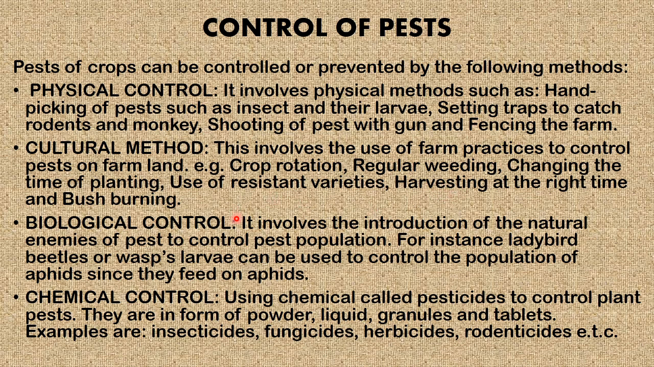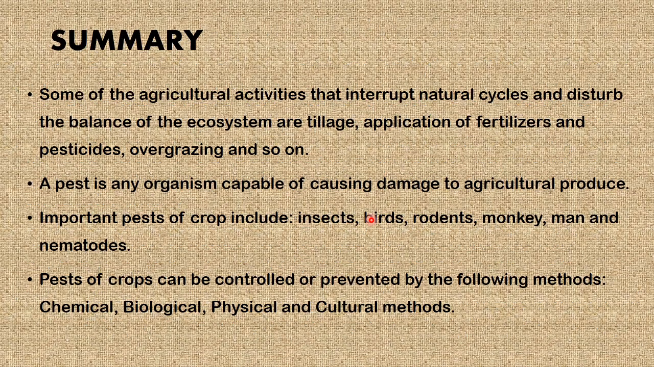and bush burning. Biological method of control involves the introduction of the natural enemies of pests to control pest population. For instance, ladybird beetles or wasp larvae can be used to control the population of aphids since they feed on aphids. Chemical control involves the use of chemicals called pesticides to control plant pests. They are in the form of powder, liquid, granules, and tablets. Now, examples are insecticides, fungicides, herbicides, and rodenticides.